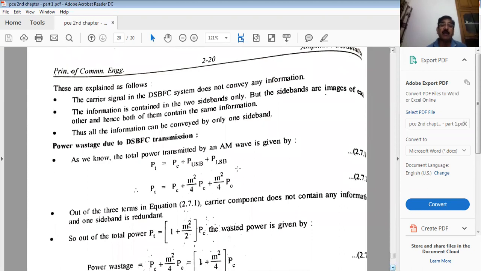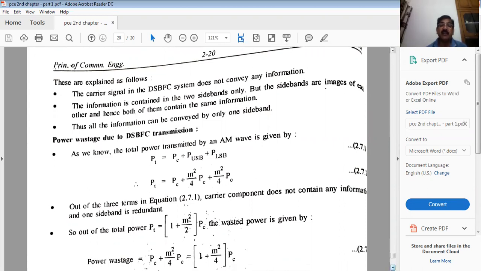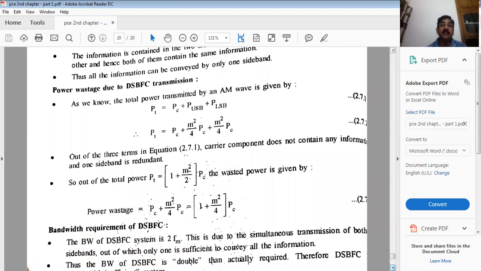Now look at the total power, which is carrier plus upper and lower sidebands, and this is what we have calculated mathematically. Now, if only one sideband can convey the information, it means we need the power of the carrier and the power of one sideband.